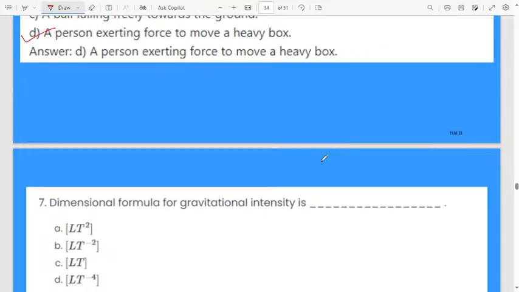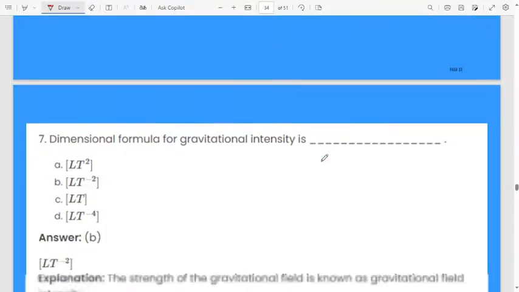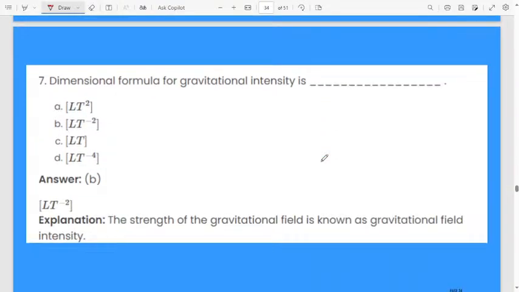Next question, what will be the dimensional formula for gravitational intensity? I will tell you directly because you have to remember this. L T to the power of minus 2. This is the dimensional formula for gravitational intensity.